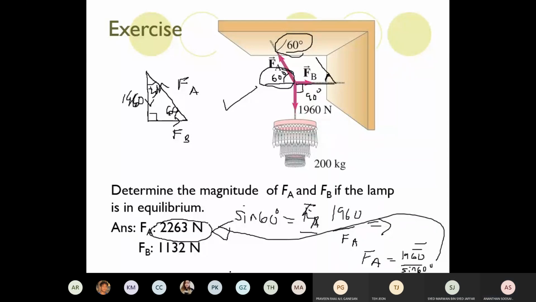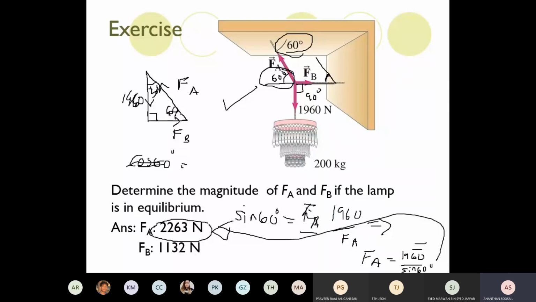Okay. Now find FB. Cos. You can go for cos. Or you can go Pythagoras now because FA you also know. It's up to you. So if you go cos 60, then what happened? Sorry, it's not cos 60. Tangent, right?